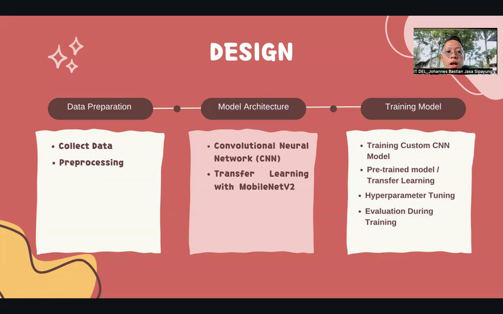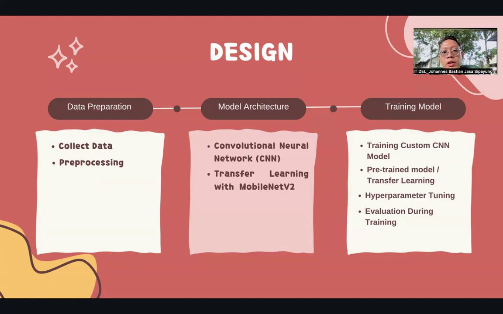After data preparation, I will design the model architecture. In the model architecture, I use a supervised learning algorithm, the convolutional neural network. I use the convolutional neural network algorithm because it suits my dataset. Then I use transfer learning with MobileNetV2.